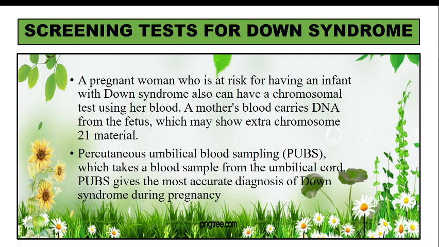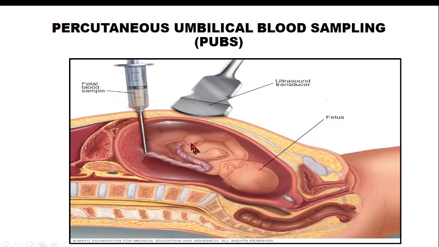Suppose you do an ultrasound and you check the serum AFP, and the values are low, but if you want to confirm it, then you can use this percutaneous umbilical blood sampling. So, this is how it is done.